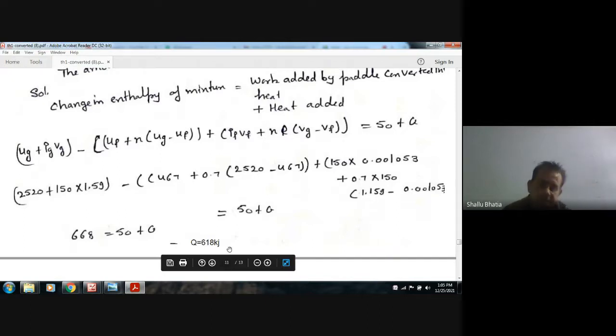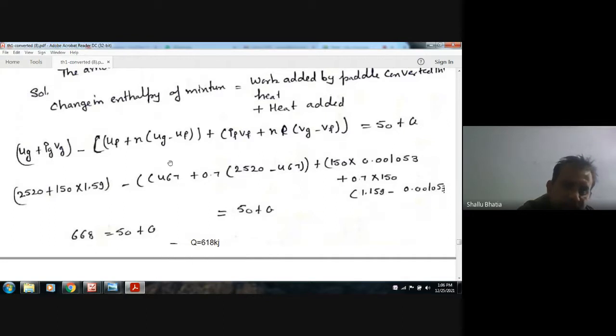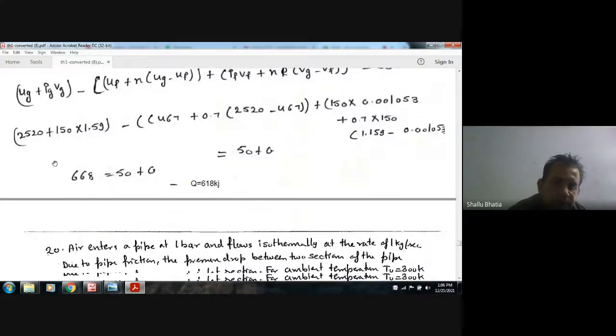So this is the final enthalpy, and this is the initial enthalpy, which is calculated by taking the U plus PV formula. As it has a dryness fraction x, we take x into account. Okay, next.